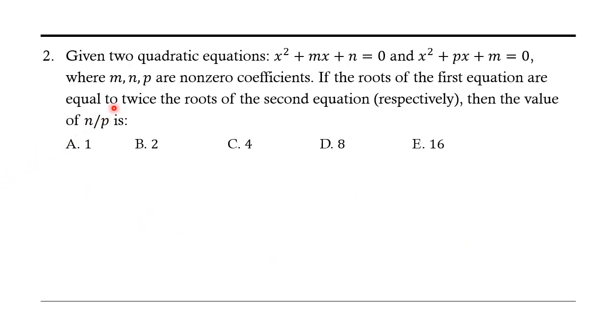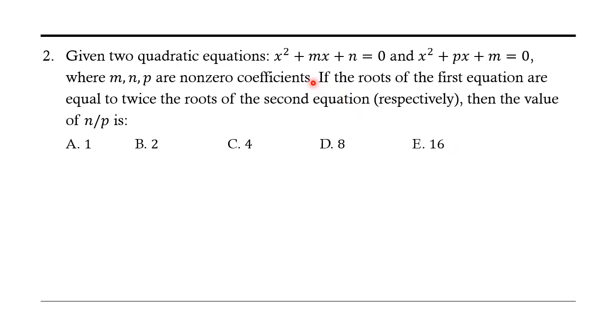Okay, now given two quadratic equations, x square plus mx plus n equals 0 and x square plus px plus m equals 0, where m and p are non-zero coefficients. If the roots of the first equation are equal to twice the roots of the second equation, respectively, then the value of n over p is. This is the choice.